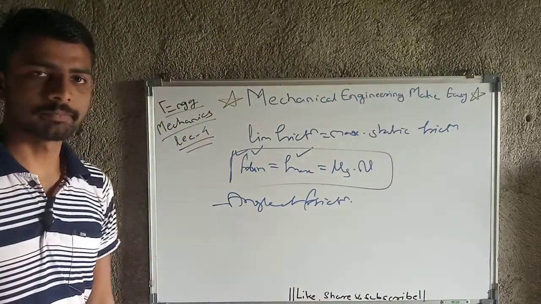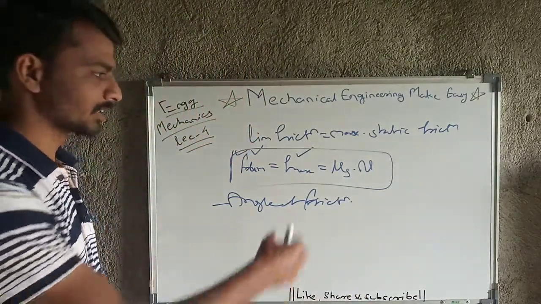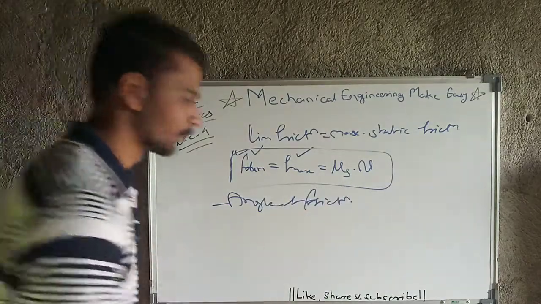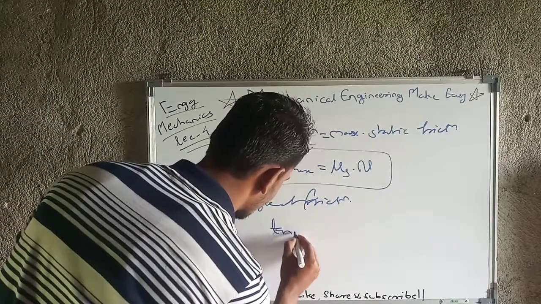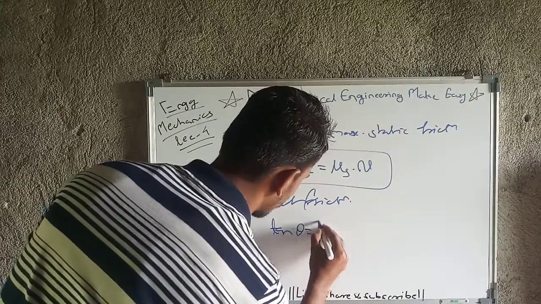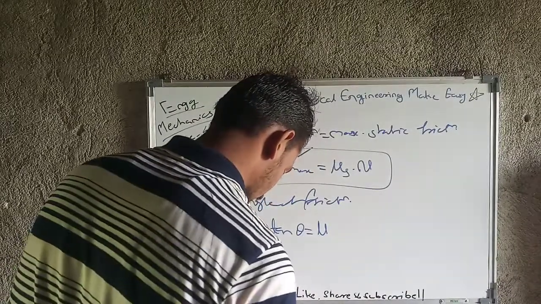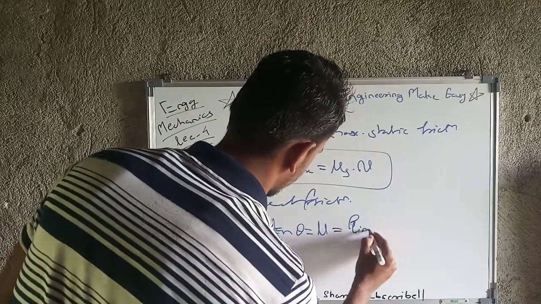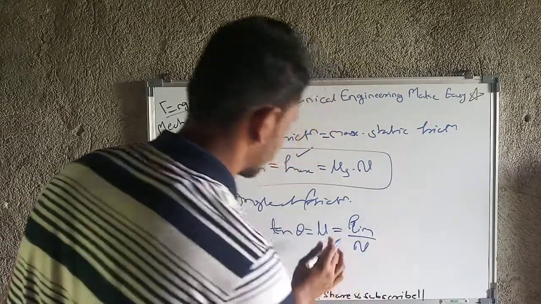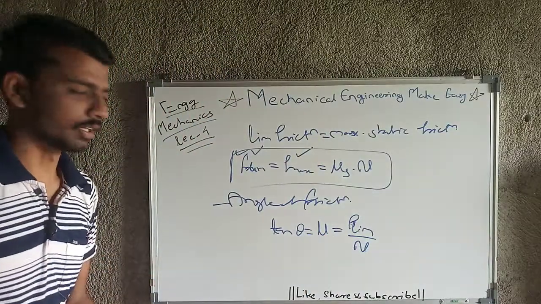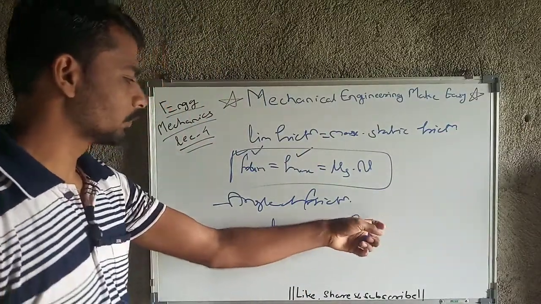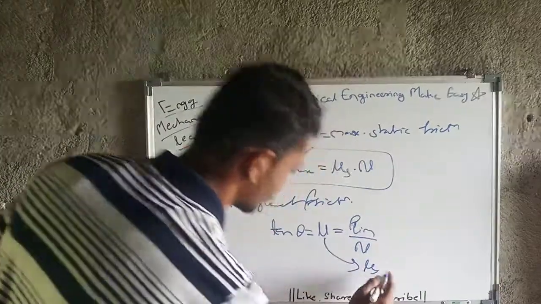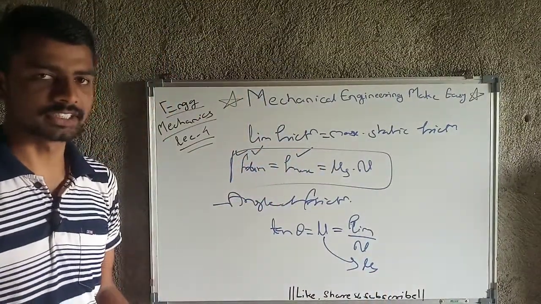Next concept is angle of friction. As there will be frictional force, that will act at some angle. So that is nothing but tan theta equal to mu. And that mu will be equal to F limiting upon n, and if we are taking limiting force, then this mu will be mu s, that is coefficient of static friction.